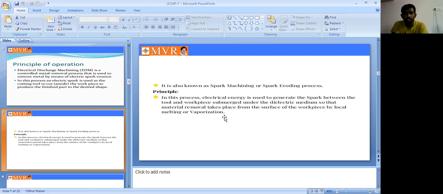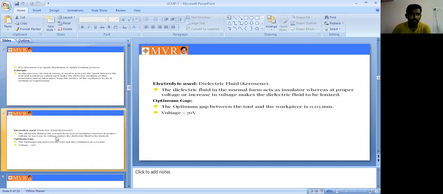Here the tool will be producing the spark between the workpiece and the tool, under the dielectric medium, so that the metal is removed from the surface of the workpiece by local melting or vaporization. This is one of the principles of EDM. Next we can see